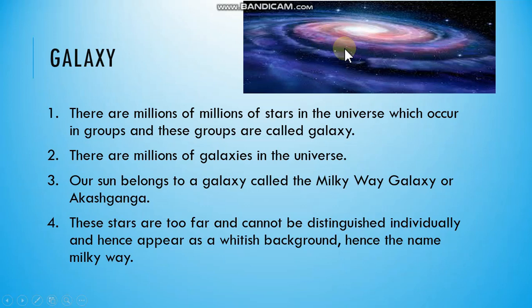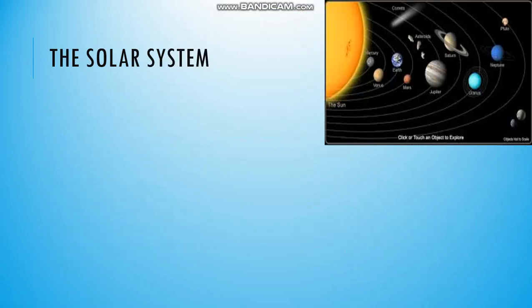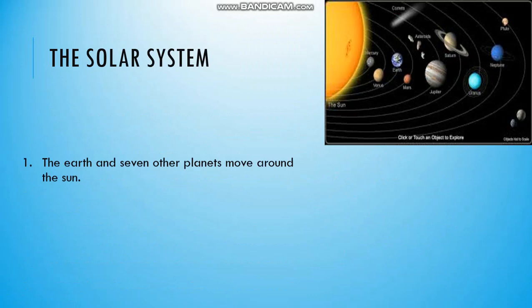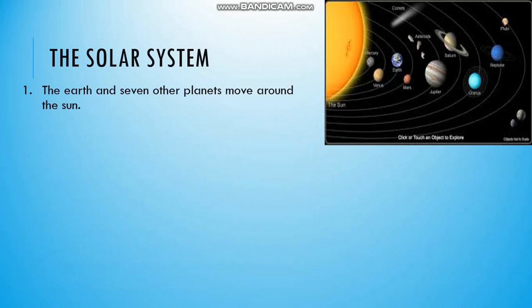Therefore, these appear as whitish background. That is why it is called Milky Way. It looks like milky, whitish. So next topic is the solar system. The Earth and 7 other planets move around the Sun. As you can see here, all these planets are moving around this Sun.